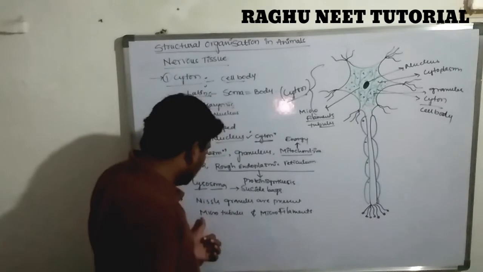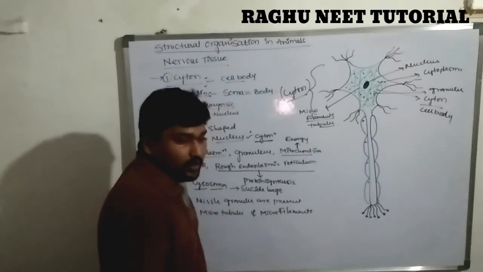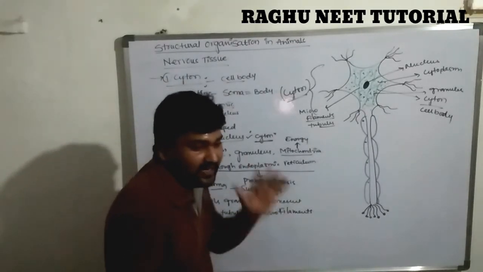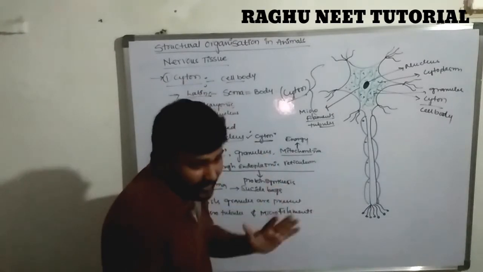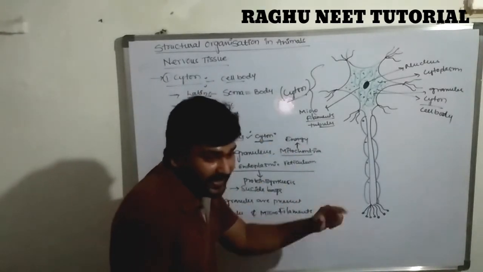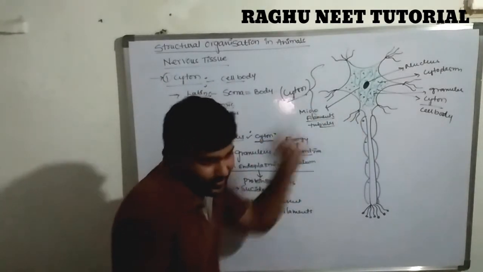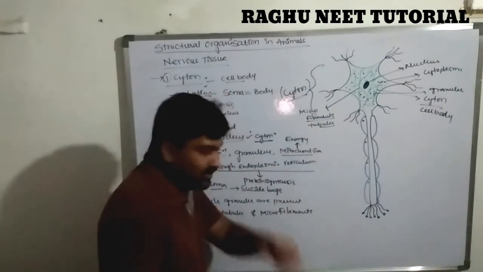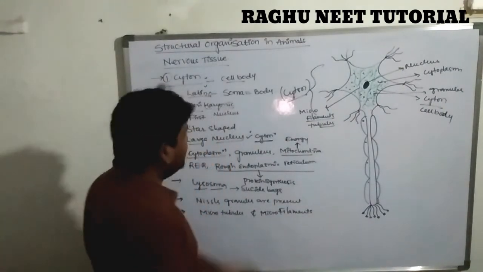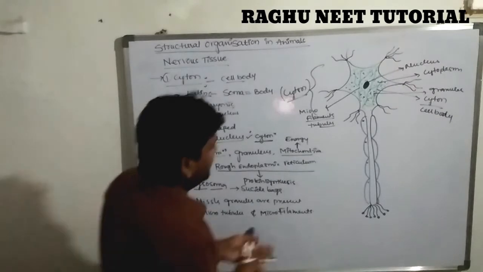Next one, it is containing microfilaments or microtubules. These are also regulating the impulse, or transporting the impulse from the nucleus to the axon to the dendrites. So this is known as microfilaments. This is the information about the cyton. Next we are discussing the axon.